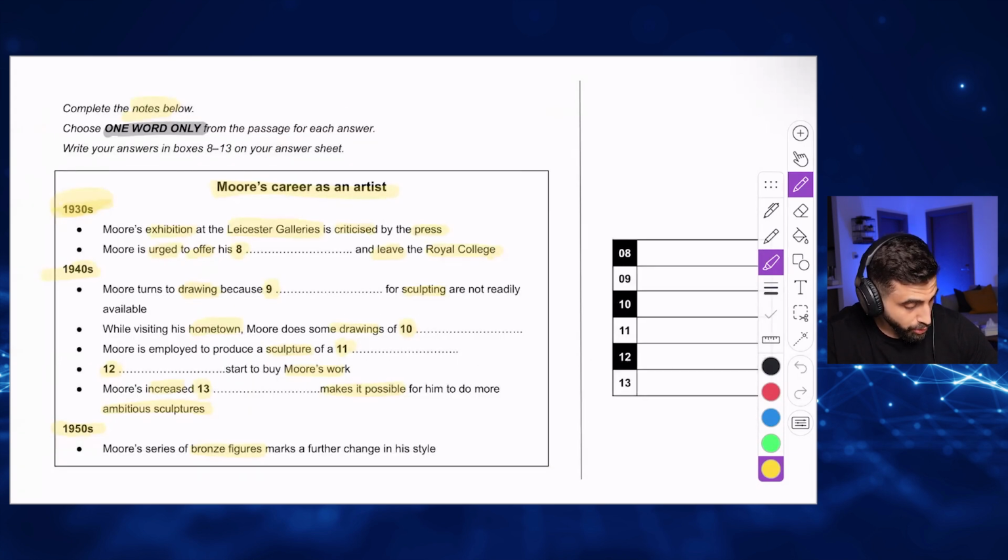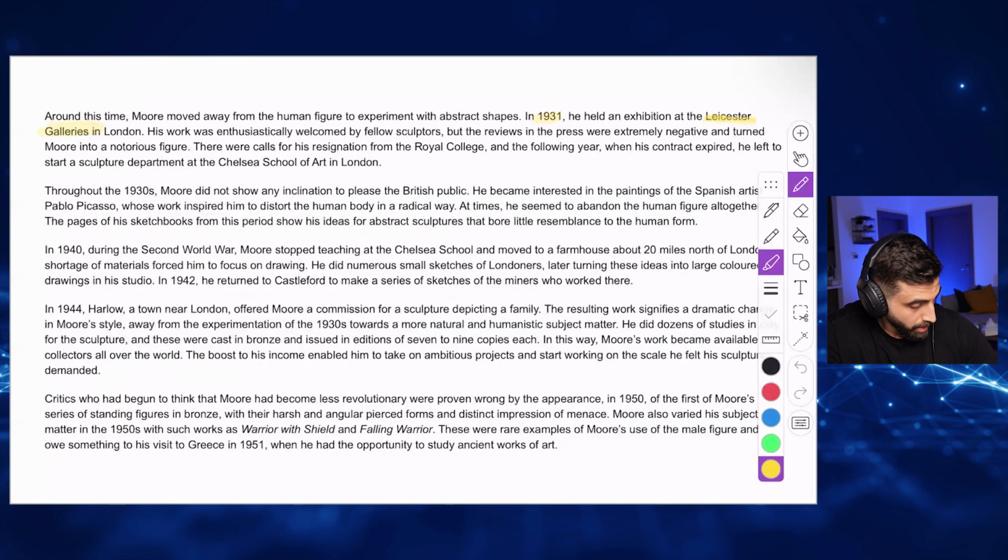Mo is urged to offer something and leave Royal College. By the way, we are still in this bullet point. Once we read Royal College, we're going to look for the word that is for question number 8. Go back. His work was enthusiastically making for sculptures, but the reviews in the press were extremely negative. So we know that we're in the first bullet point and turned more into a notorious figure. Royal College.